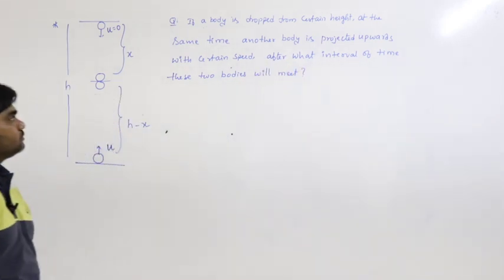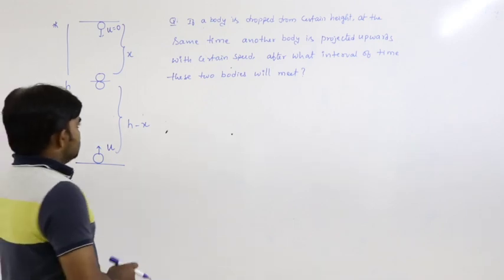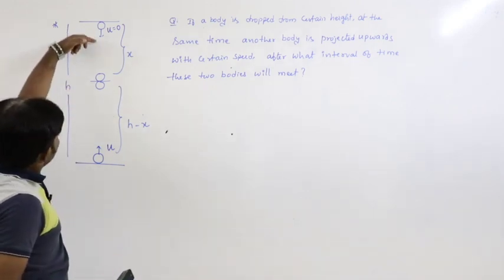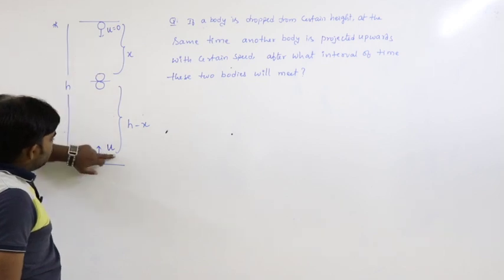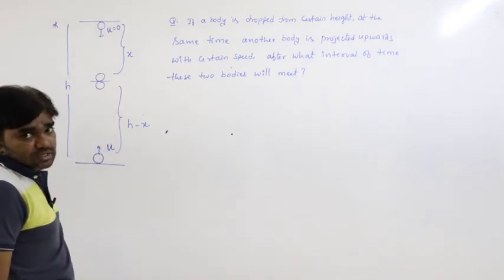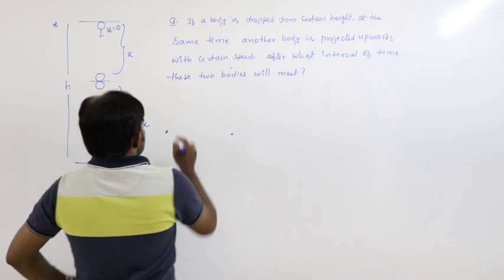That is the question. So see here, the freely falling body travels the distance x and the vertically projected body travels the distance h minus x. So, solution.